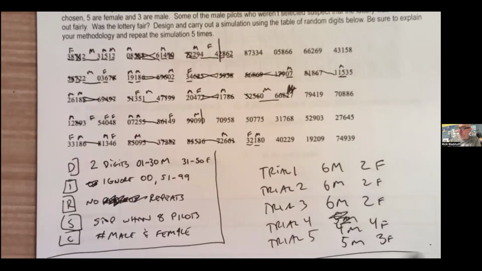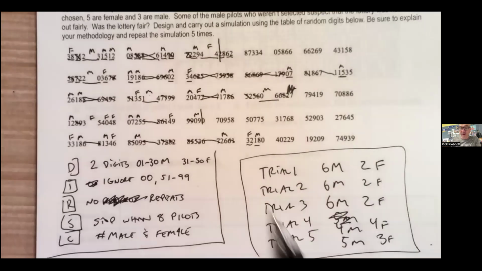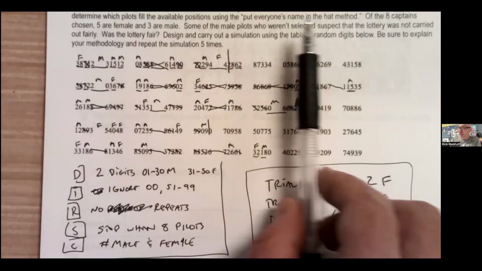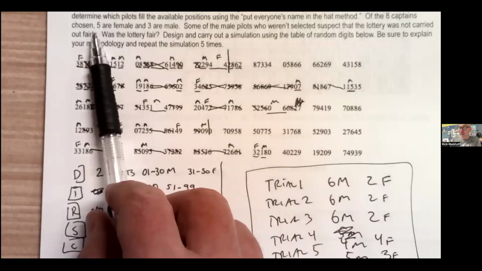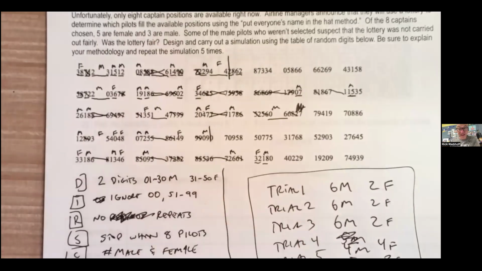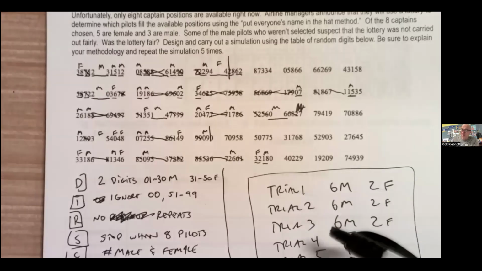And now I could answer the question, right? I'd say that out of 5 times, not once did we have 5 female and 3 male. It seems like it might be rare, right? It didn't happen once in 5 times. That doesn't mean a whole lot because this is a pretty small sample size.